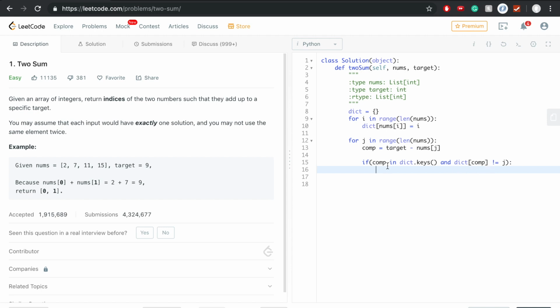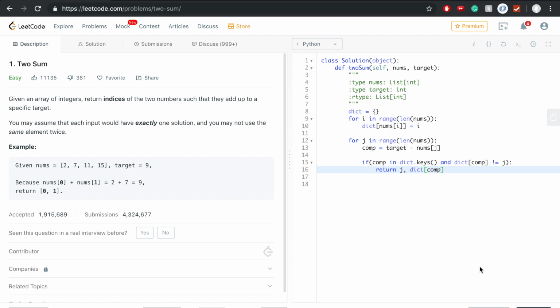We say, okay, if we have complement in the keys, and it's not the same thing. Remember I told you about 2 and 2 equal to 4 answer, we were trying to make sure I and I is not our answer. So that's what we're looking for. And once we have that, we just return J, and the value of dictionary and complement.